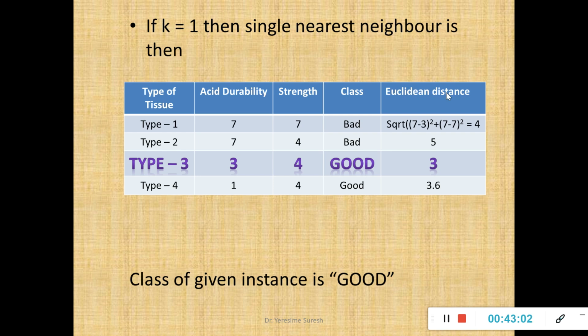So I repeat, once you have found the distances for all the training examples from the testing record, you take the value of k as 1. Among these 4, the least value is 3. So the class label having the least distance is good. Your nearest neighbor with k value of 1 for the new test record is good. Now I'll increment the value of k to 2. Once k equal to 1 is finished, the class of the given instance is good, because the least distance is 3 and its class label is good. So the nearest neighbor for your test data is good.